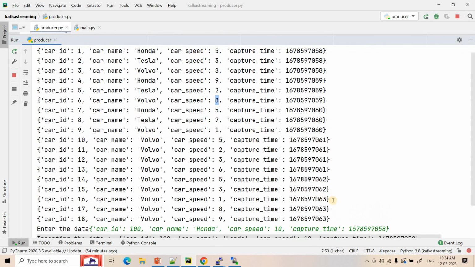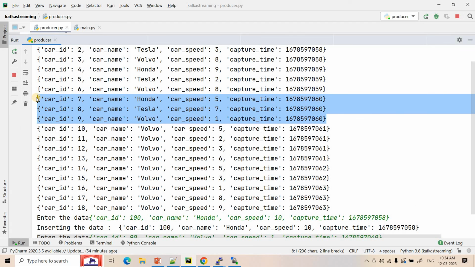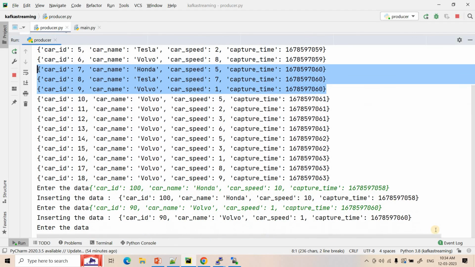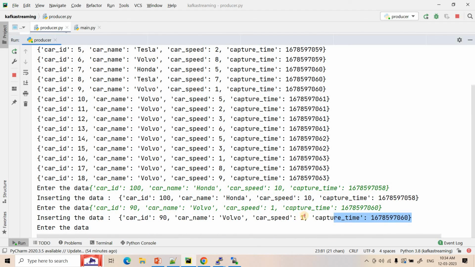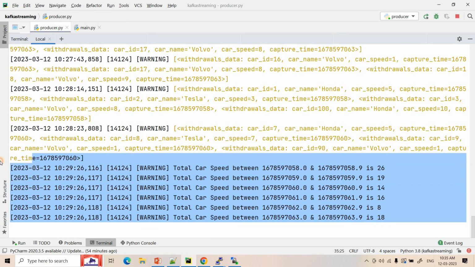Let's consider another out of order event for the window we passed, that is 060. If you see 060, if you don't consider the expiry time or the out of order event, then for this window it will just return 5 plus 1 is 6, 6 plus 7 is 13, right? But it should consider this event also, where card speed is 1. So 13 plus 1, for this window the result should be 14, right? Let's see that. If you observe 060 to 060.9, the outcome is 14, not 13, right? That is, this computation is considering the out of order event also.